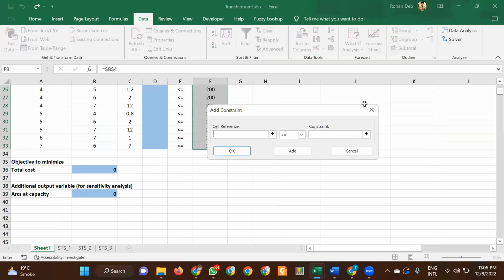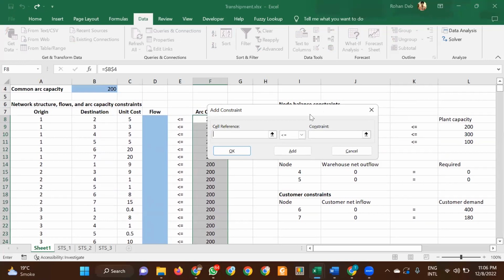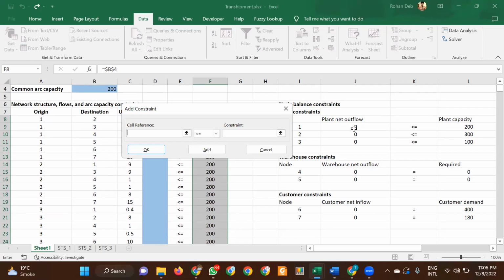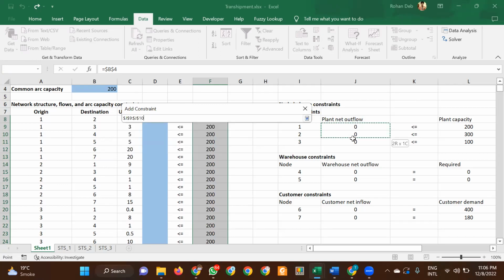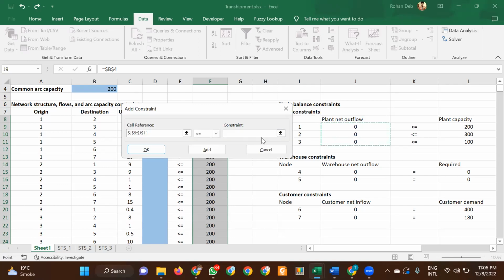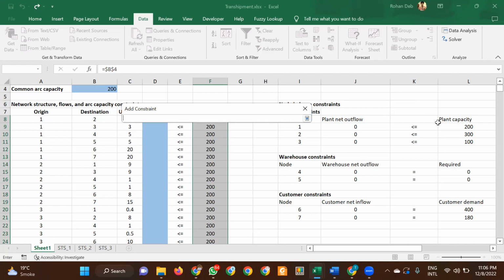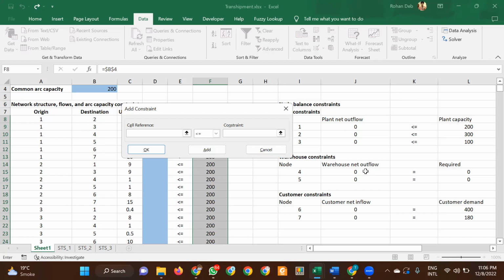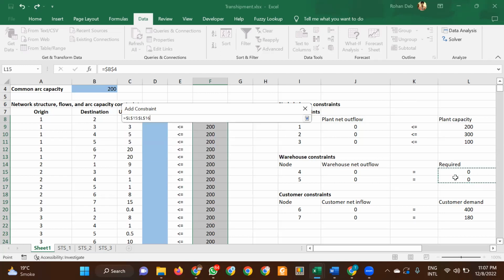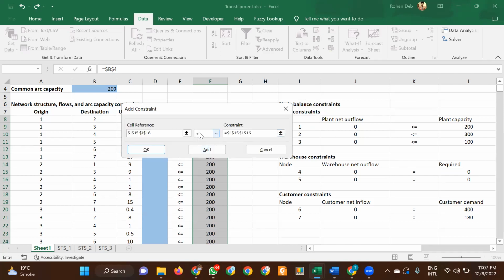Now the constraints are very simple. The most complicated part of this is the formula of destination or origin. Otherwise it's just this variable should be less than or equal to, and then the constraint is again these. Now click on Add, put another constraint that this should be less than or equal to this. Sorry, it's not less than or equal to, it should be equal to. Add, and again this should be equal to this.